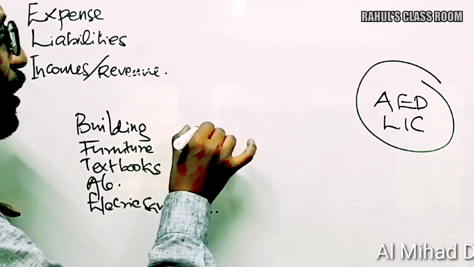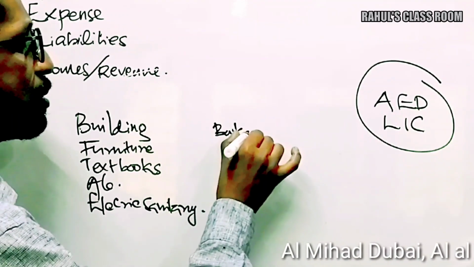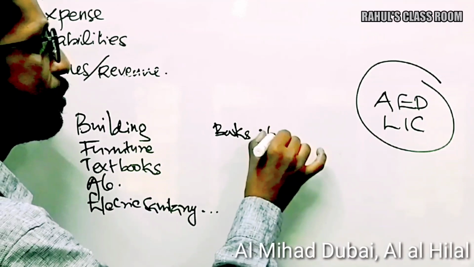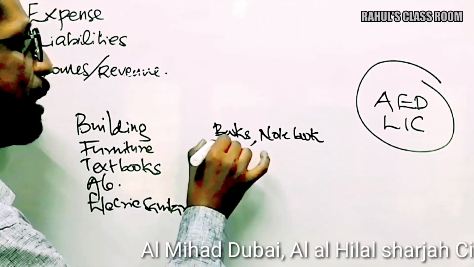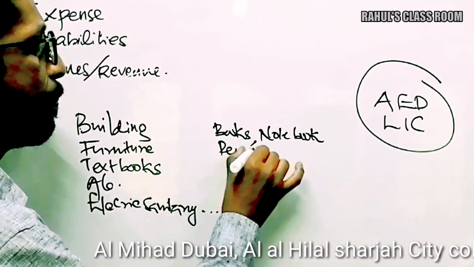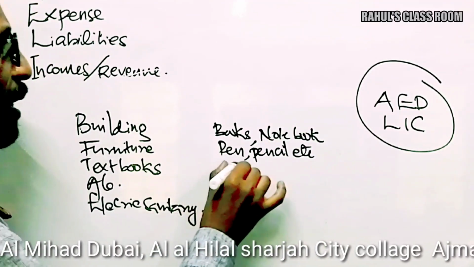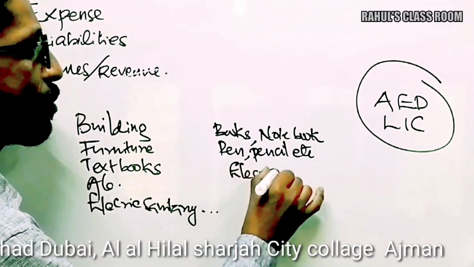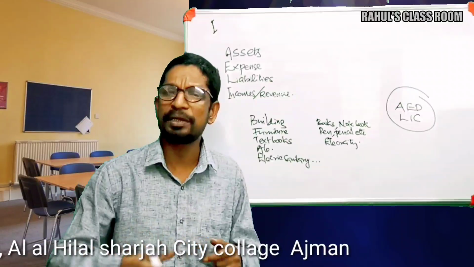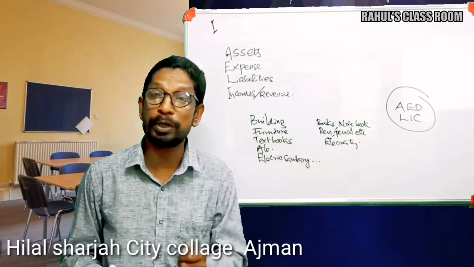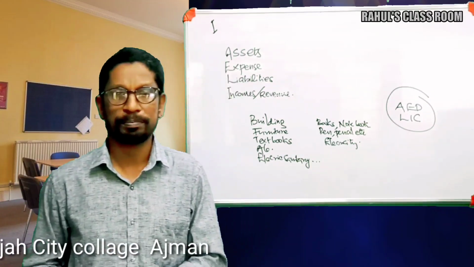Then similarly, we need books, that means notebooks, then pen, pencil, etc., and then electricity. Many others remain, but we need these things for doing our activity, that means the teaching and learning process.